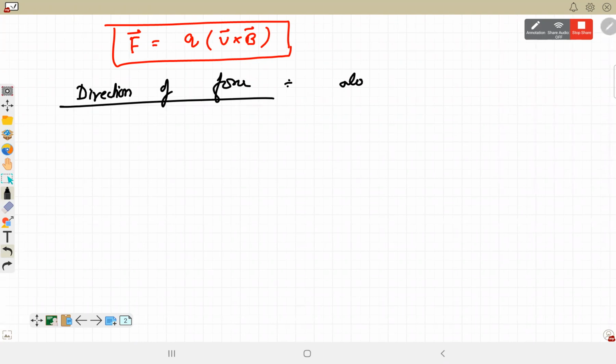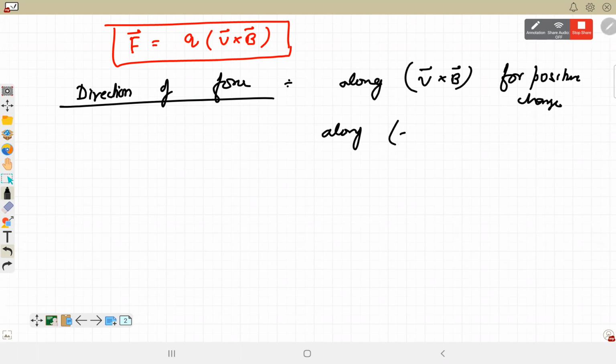Direction of magnetic force will be along V cross B for positive charge. If it is a negative charge, we club the negative with minus V. Then it will become along minus V cross B for negative charge.